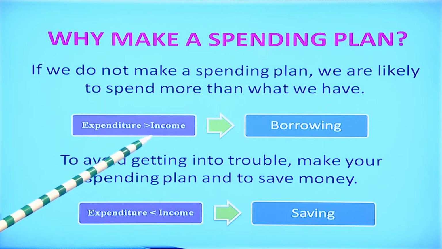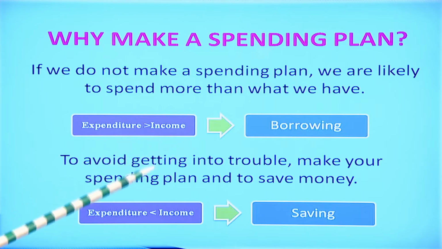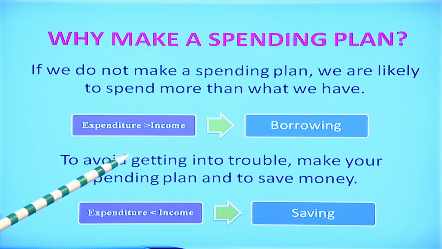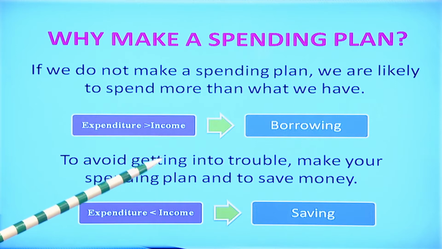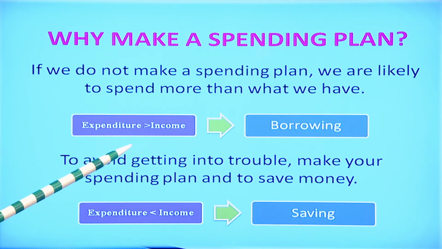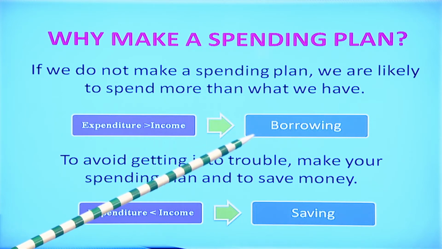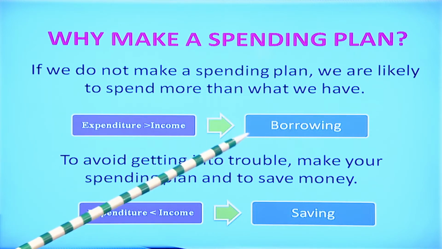Suppose, as you can see here, expenditure is higher than the income, then what is going to happen? A family has to borrow money to fulfill its expenditures. For example, you have an income of 10,000 rupees and your expenditure is 20,000 rupees. To cover up those 10,000 rupees, because your expenditure is higher than your income, you have to borrow money from your friends or banks, or you have to take a loan to satisfy your expenditure.